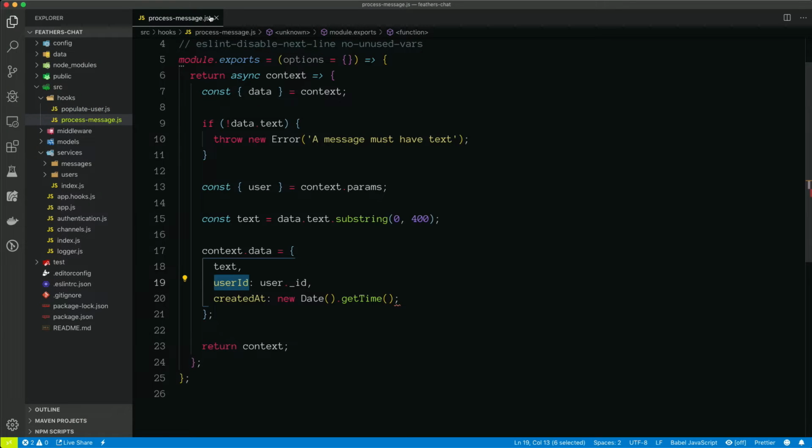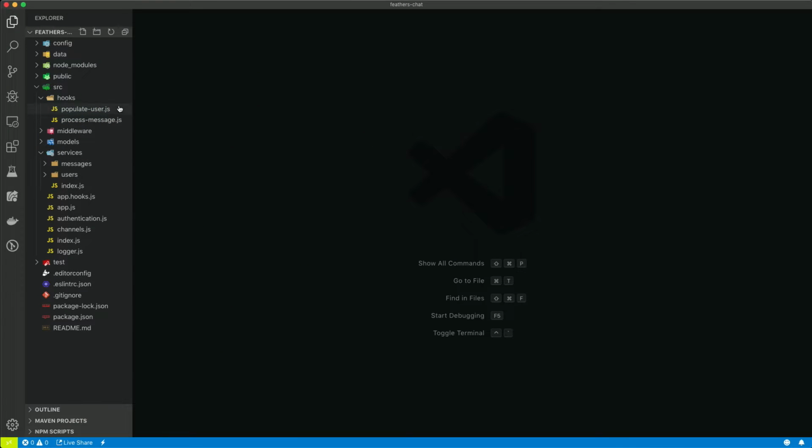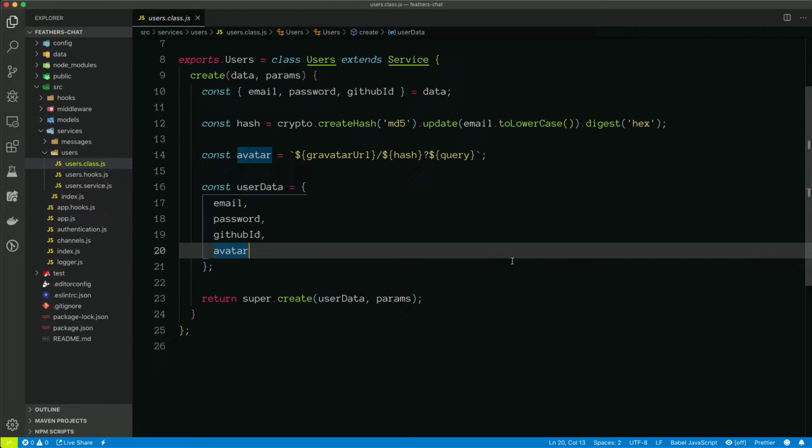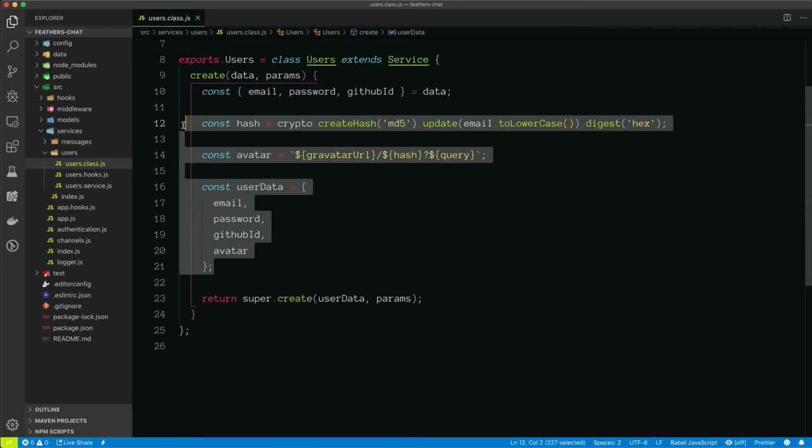And now you might be wondering, there are multiple ways of doing the things that we've done. So if you think back to when we modified our users service, if we look at the users class, we actually overwrote the create method. Now, if you think about this, this actually could have just been a before create hook, right? We could have had all of this code right here in a before create hook.